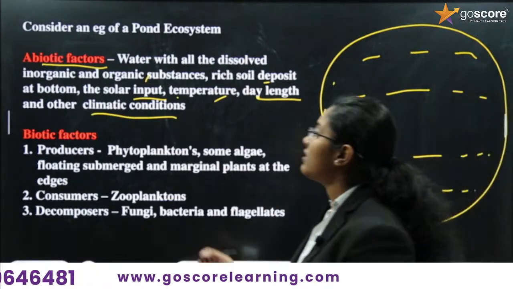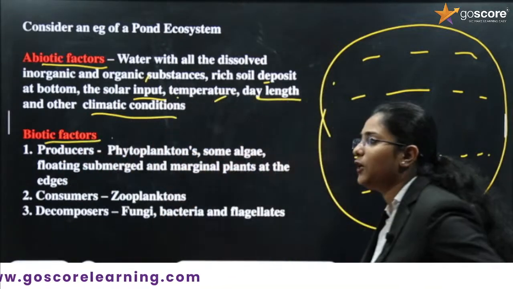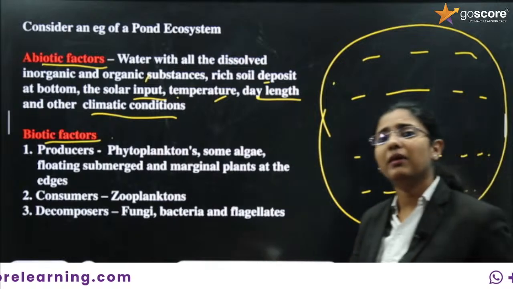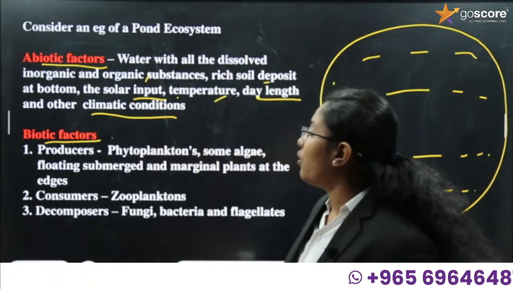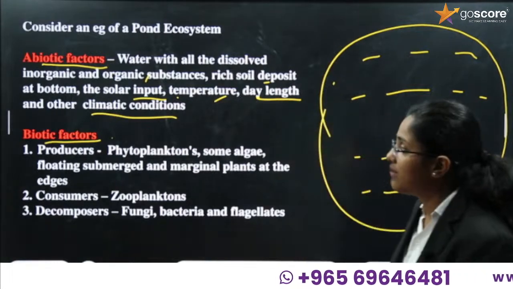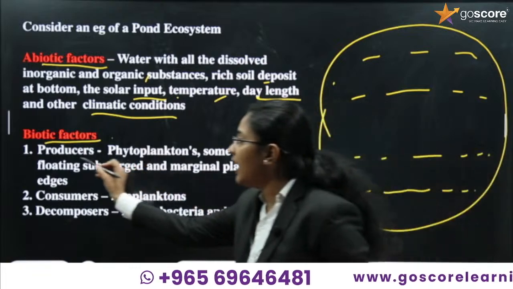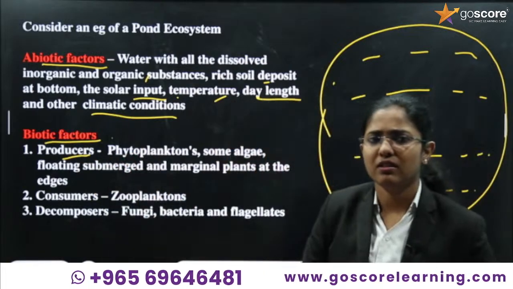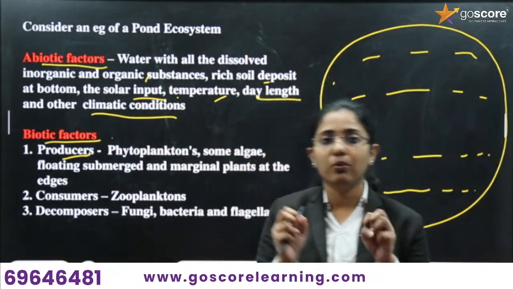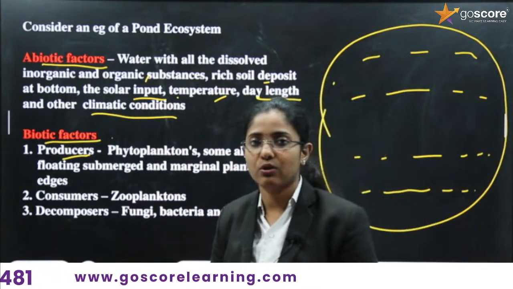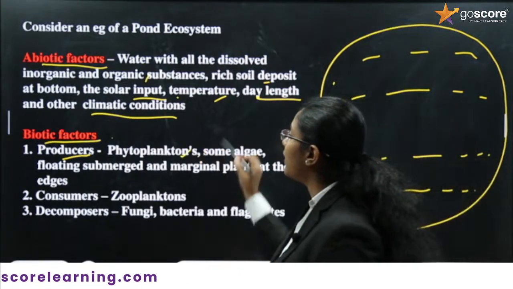Next, we can consider the biotic factors present inside. You know the term biotic from the lower class itself, right? Biotic means living. There are three different biotic factors included in an ecosystem. They are producers. Producers simply means those who produce something, right? So who belongs to the producers in a pond ecosystem? Surely phytoplanktons.